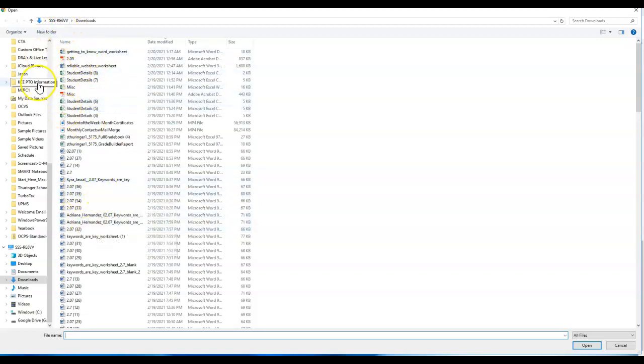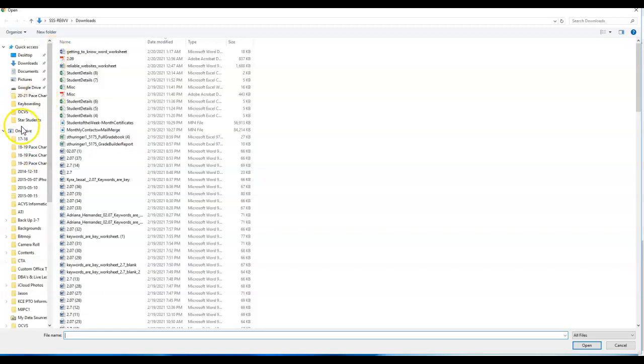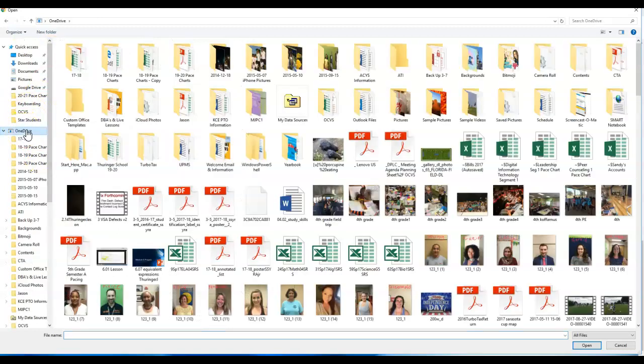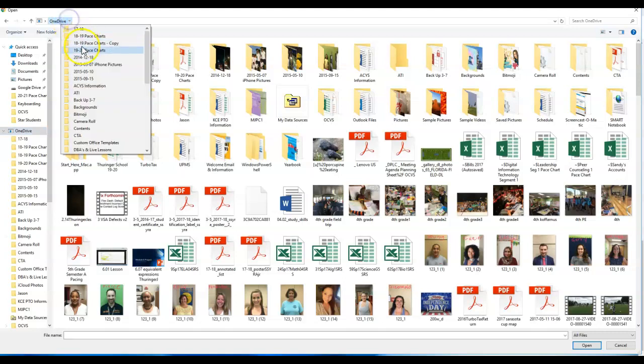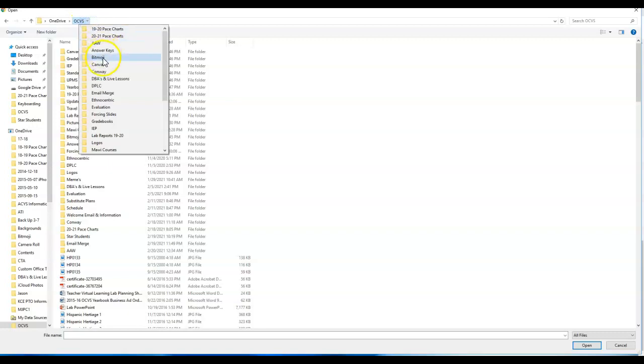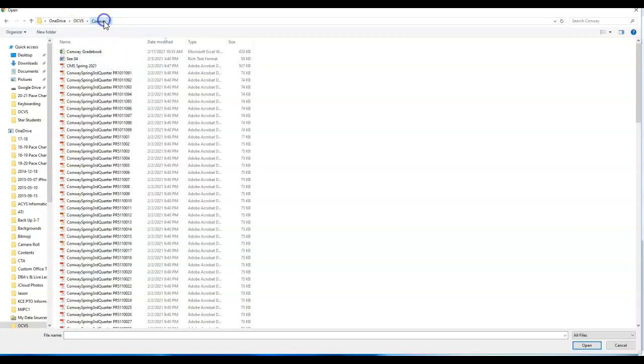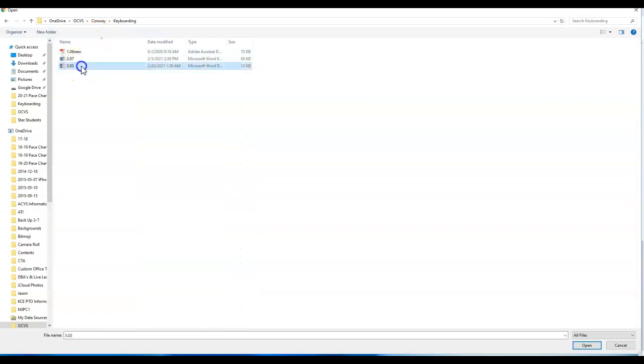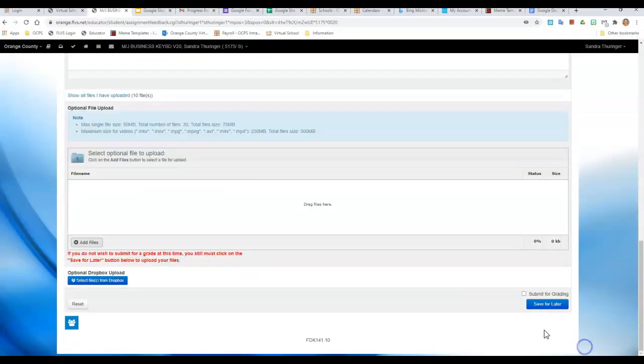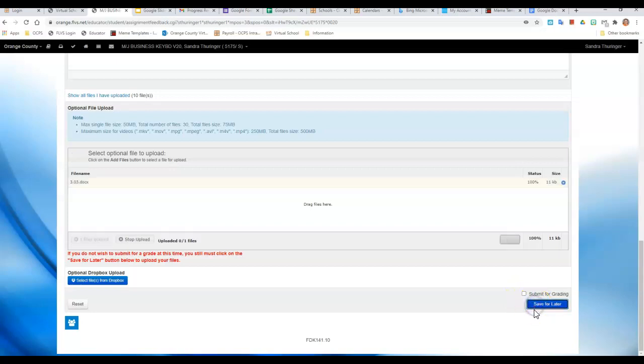Remember that I put it in my keyboarding folder here, and there is my 3.03. I hit open. It attaches it there. I hit submit for grading and then I can click on it. Of course I'm not really submitting it for myself to grade, so I'm just going to save that for later.